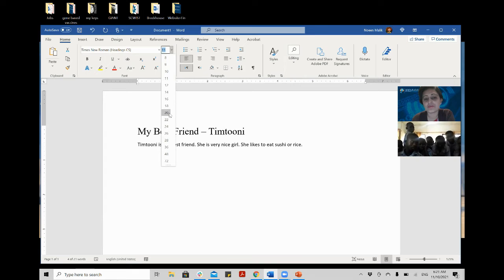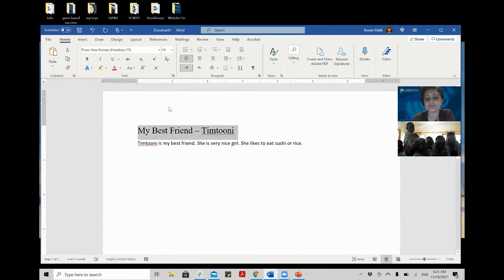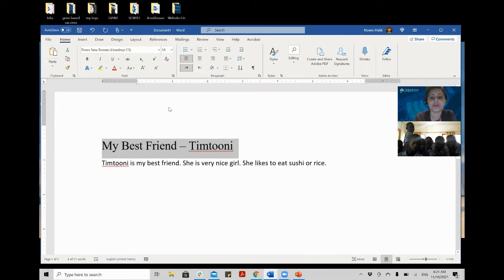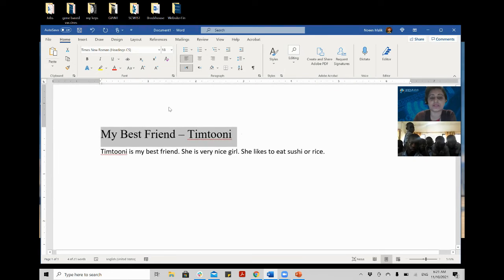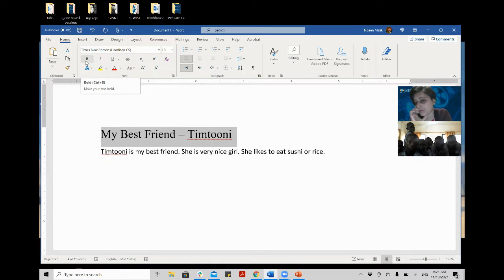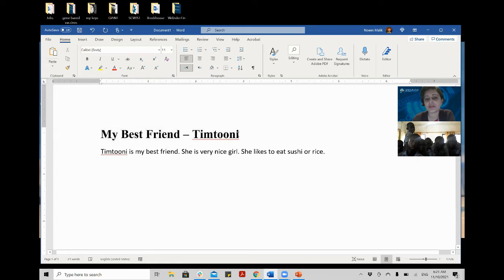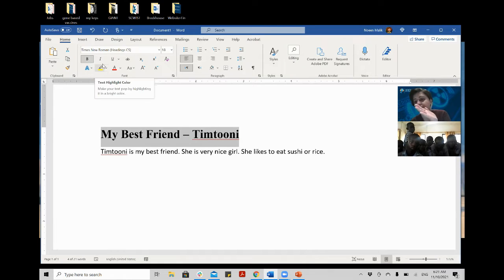So let's make it 20 or 18. Let me make it a little bigger for you so you can see it easily. Then let me highlight it again and bold it because I want to bold it. Bold means it will be more prominent. You see, it becomes bold. It becomes thicker text.